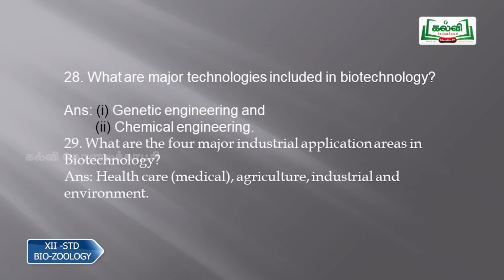Then question number 28, what are the major technologies included in biotechnology? The two major techniques are genetic engineering and chemical engineering. These are the major technologies included in biotechnology. Then, what are the four major industrial application areas in biotechnology? Those are healthcare, that is medical, agriculture, industrial and environment. So these are the four major industrial applications of biotechnology.